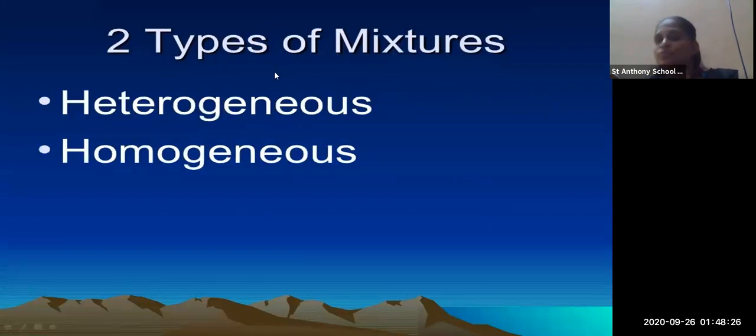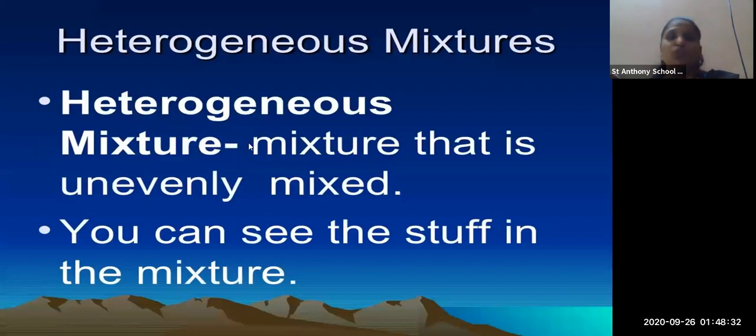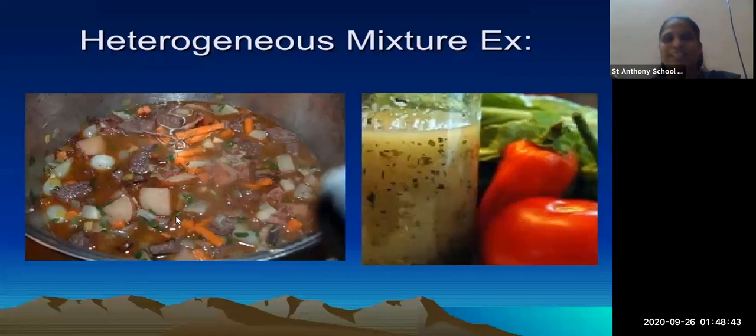Then there are two types of mixture, heterogeneous mixture and homogeneous mixture. A heterogeneous mixture is a mixture that is unevenly mixed, where you can see the stuff in the mixture. The pani puri water that you mix while eating pani puri is also a heterogeneous mixture, because it is not mixed evenly. Here also you can see the proportion is uneven.